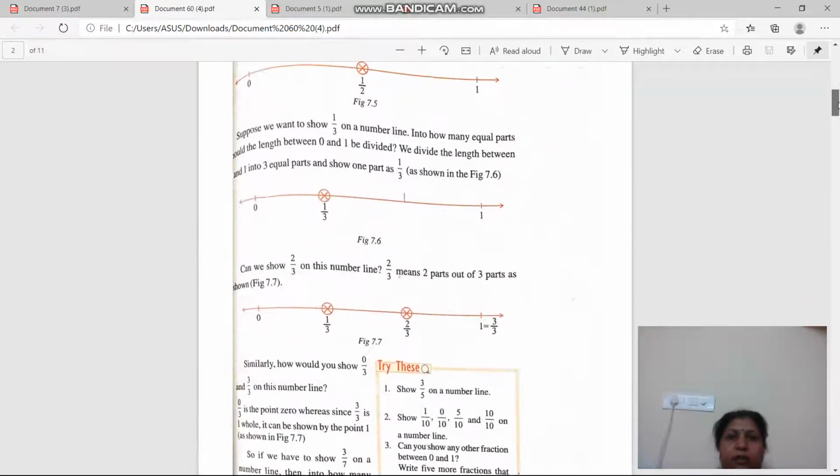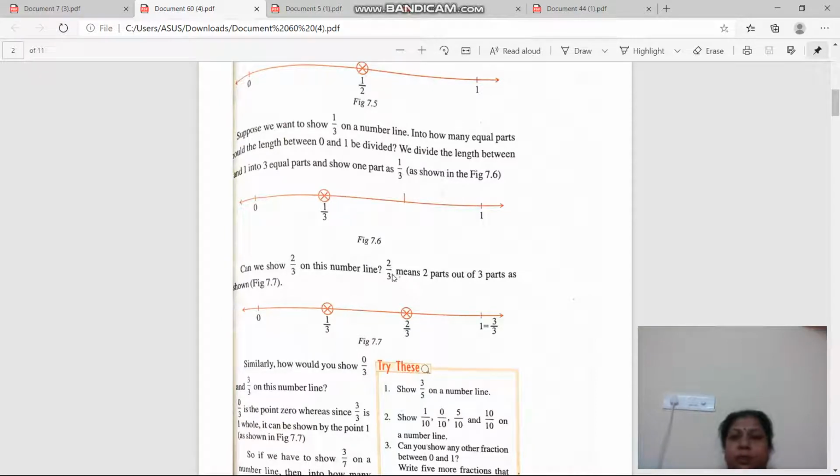Now the fraction on the number line. So just 2 minutes ago I told you that the denominator indicates the total parts. Whenever you are representing a fraction on the number line, the total parts, that is the denominator, we have to divide from 0 to 1 into that number of parts. Which one? The number of the denominator. जितना denominator है ना उतने parts करने 0 to 1 तक.